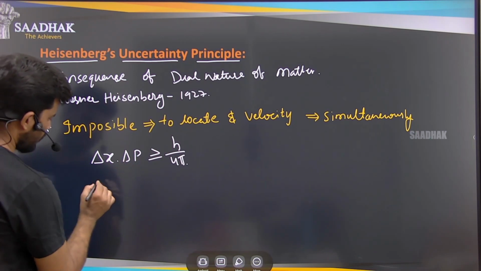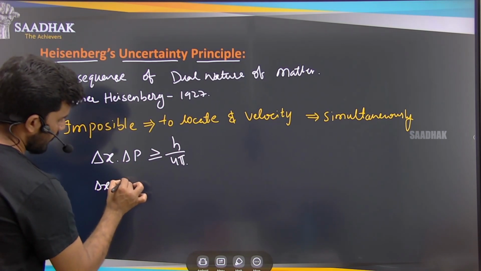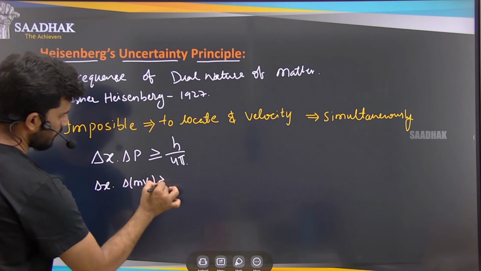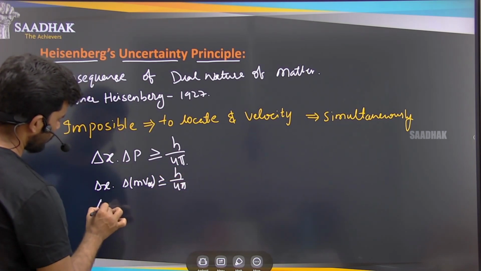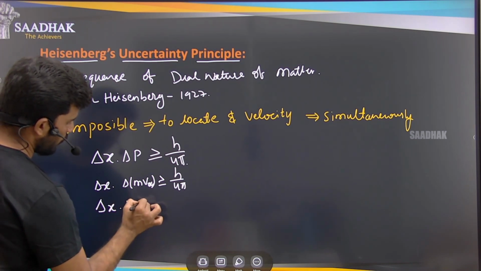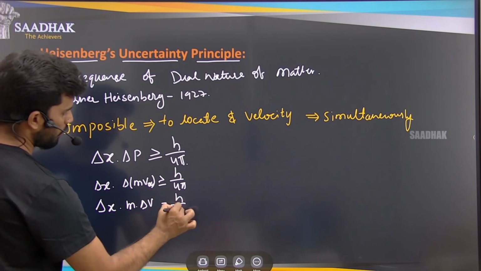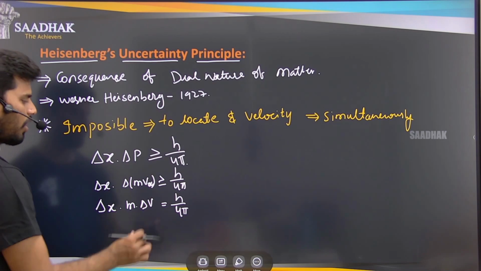This can also be written as delta x into delta of m vx, greater than or equal to h by 4 pi, or delta x into m into delta v. Right? So h here is Planck's constant.